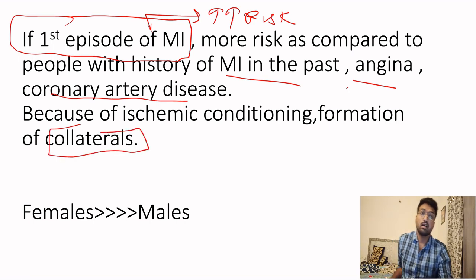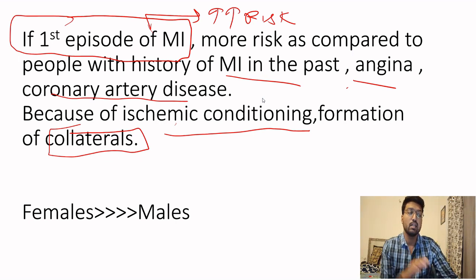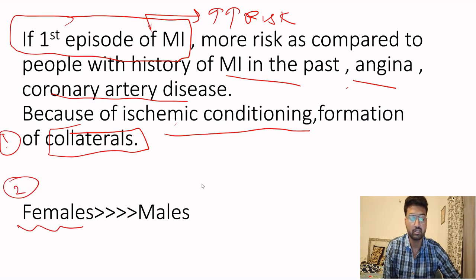There will be formation of other vessels that will come and supply that zone of ischemic area. So there is ischemic conditioning. So this patient will not have any rupture or tear. I mean, they can have, but they are less likely as compared to a patient who is having MI for the first time. This was the first point to keep in mind. The second point is that females will have more complications as compared to males.